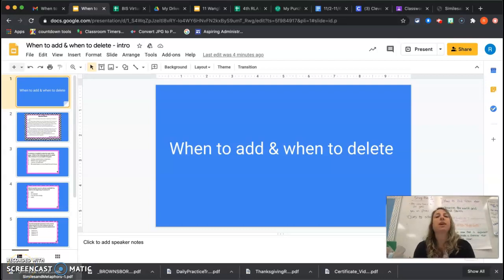So, in our pop lesson today and this week, we are going to be talking about how do I revise my story when I want to add something and when I want to delete something. We've done that with some revision strips in class. We have talked about adding more details sometimes. But today we're going to look at what it looks like in a story that's already been written, and when they ask me questions, what do I do? So we're going to do a little practice together first.